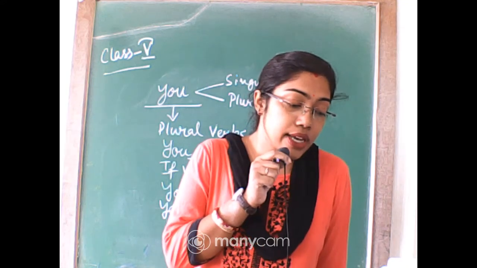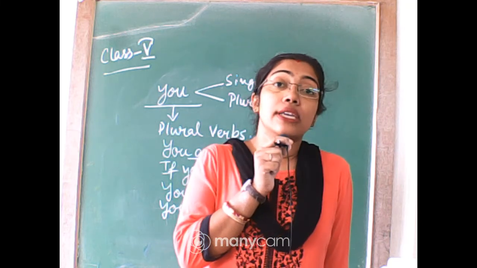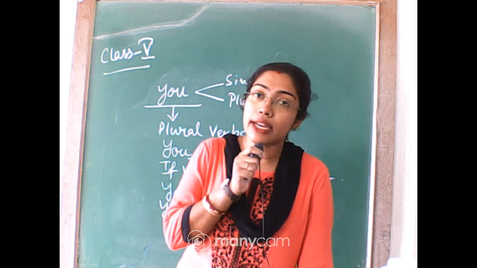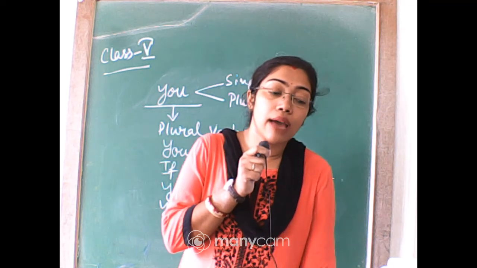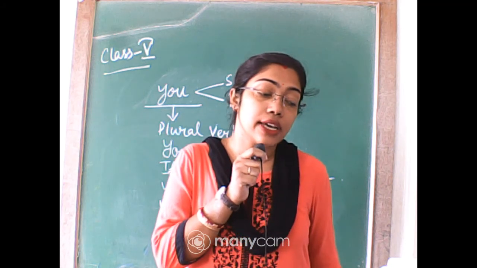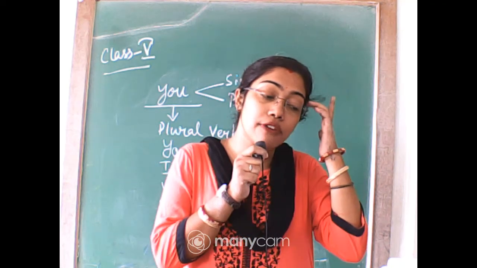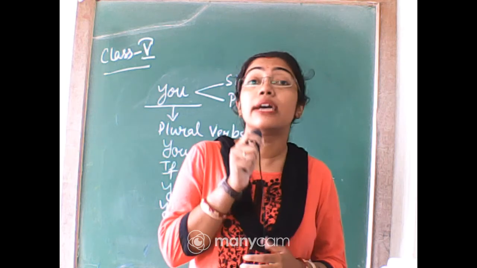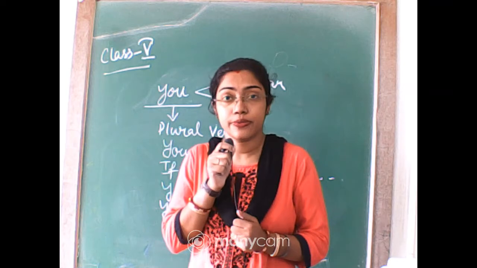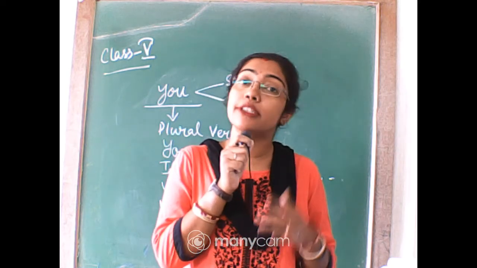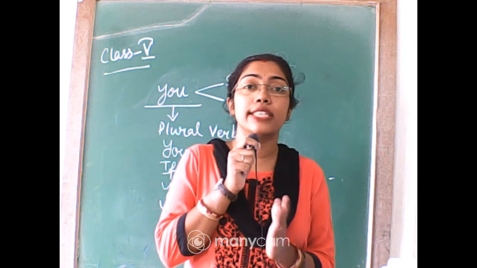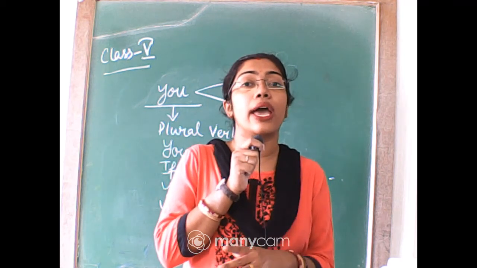Next, he, she, it. He or she or it. If that is singular, then I am using is or was. If I am using the plural of he, she, it, I will be telling they. They is the plural form of he or she or it. So when I am talking about they, it means plural. I will always be using a plural verb. That is, they are or they were.